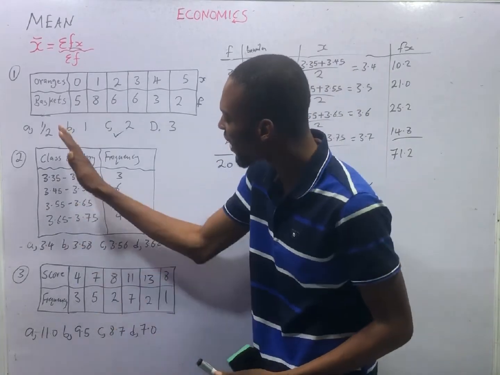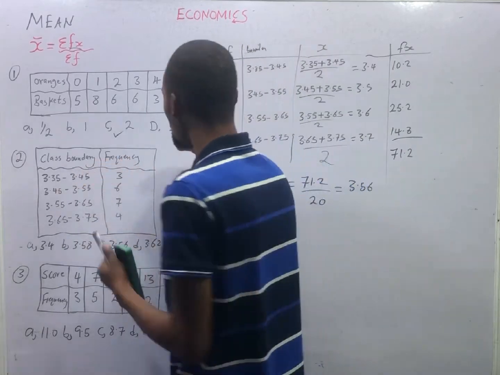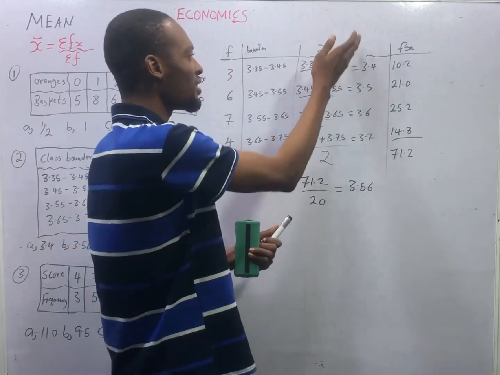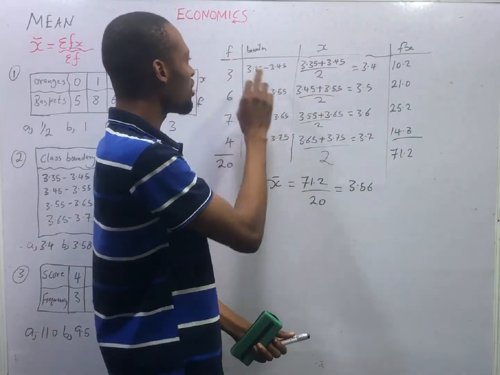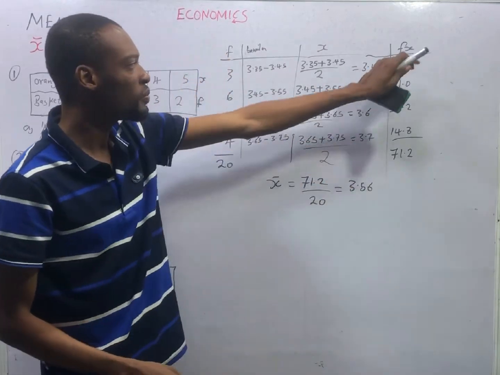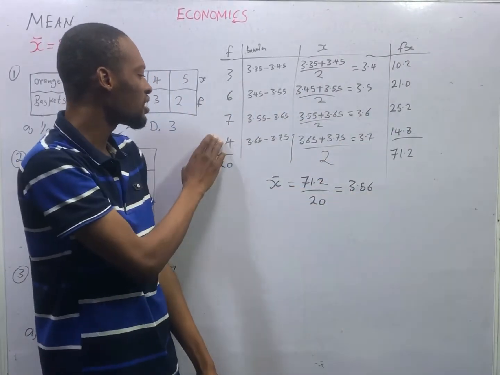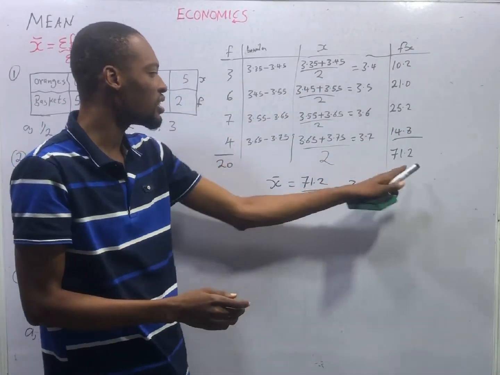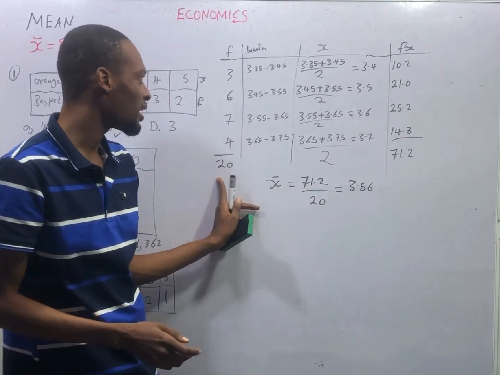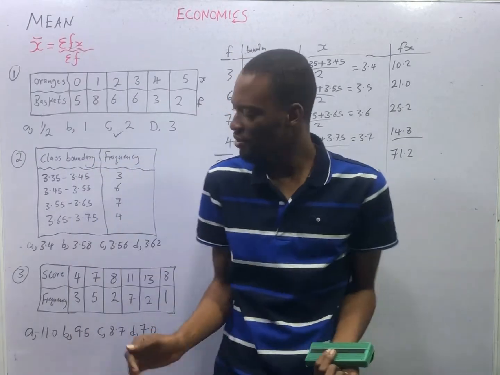For any case, no matter how many they are, look for the class mark, the average of each interval. You put it here as your s, your f. Then f times s, 3 times 3.4, 10.2. You bring them out, add everything from fs, add everything from f. So mean is summation of fs by f. You get your answer.